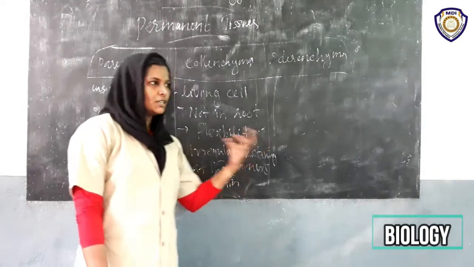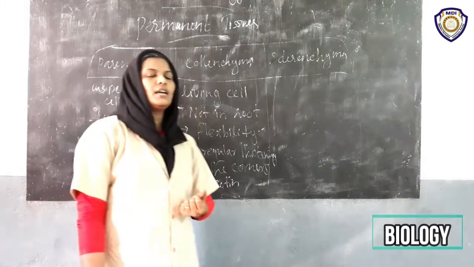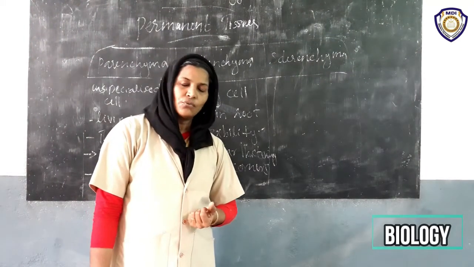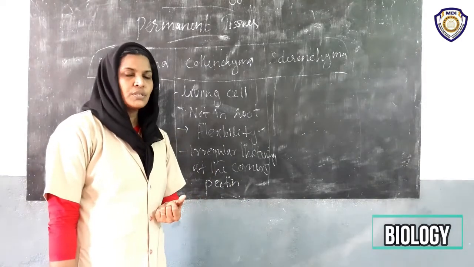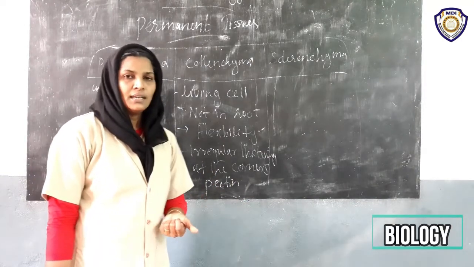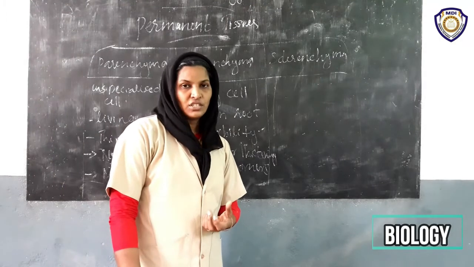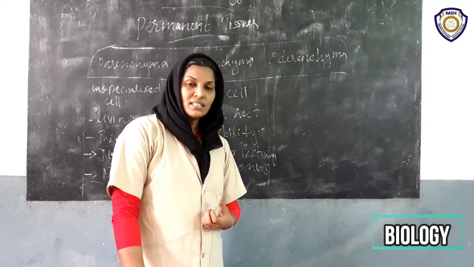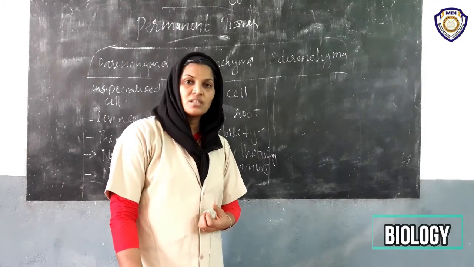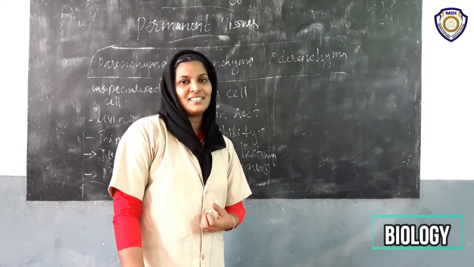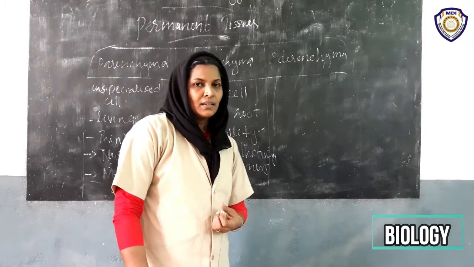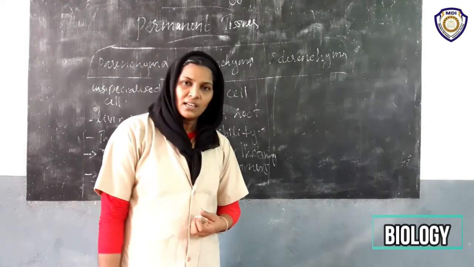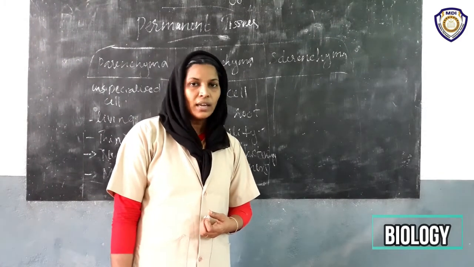A cell wall is possessed in both parenchyma and collenchymatous tissues. In addition, they are living tissues. Then they have the deposition of pectin. They possess irregular thickening at the corners. They also provide mechanical support. Okay, are you clear?